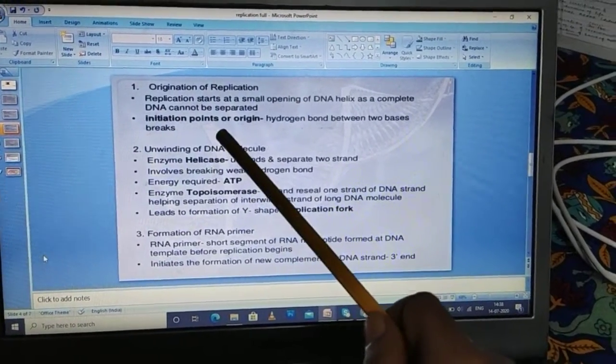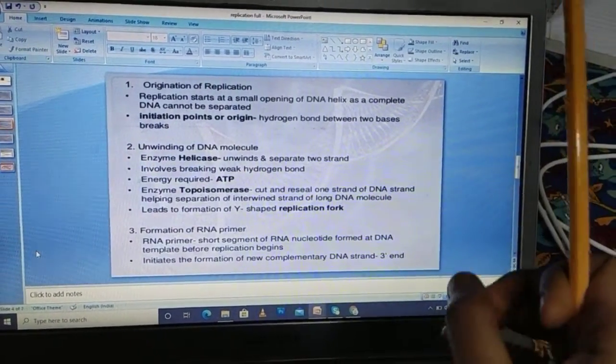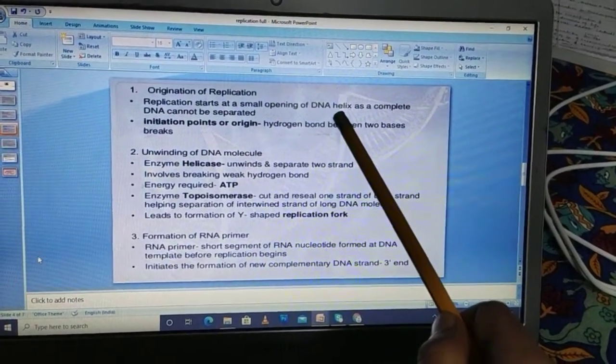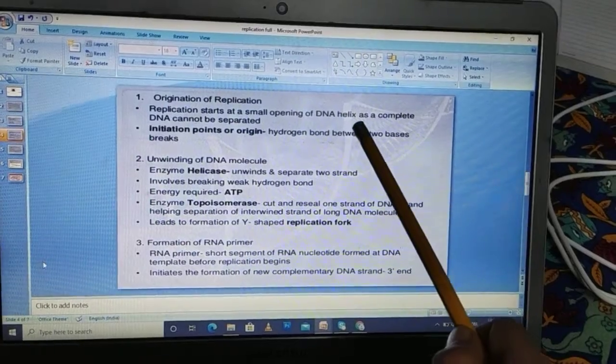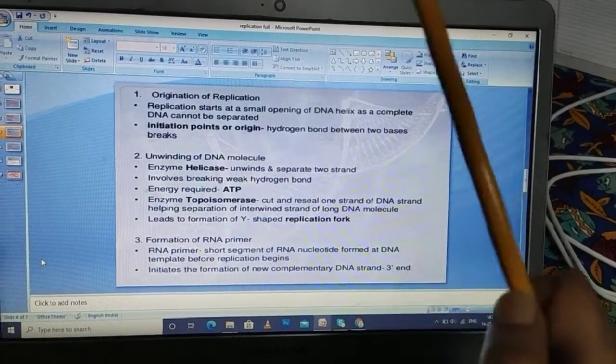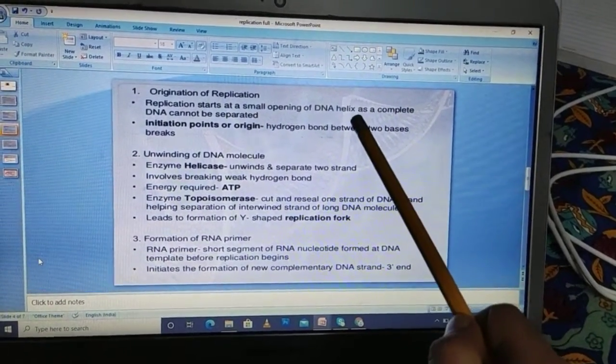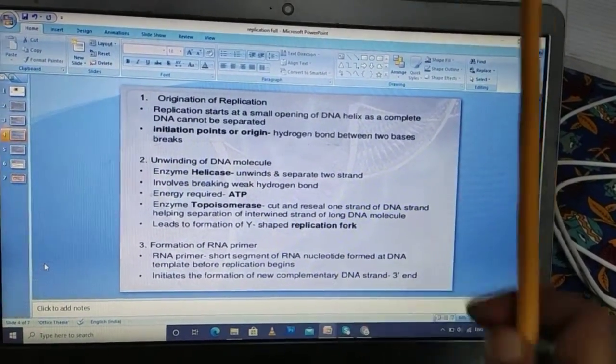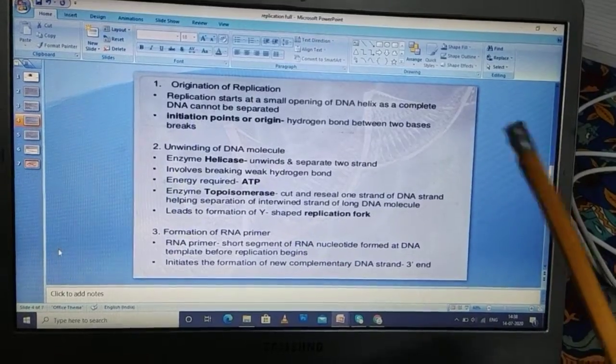So let's do it from the first step, the origin of replication, which means from where the replication begins. There is a small opening in the DNA helix, as a complete DNA cannot be separated, so there is a small opening where the hydrogen bonding between the base pairs breaks. It is the origin of replication.